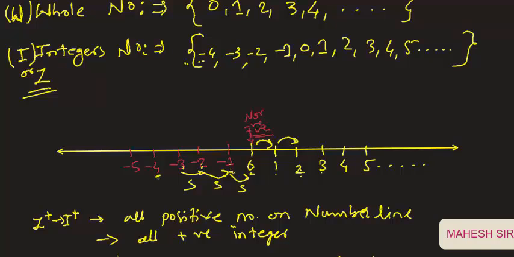So inversely we can say -5 is the predecessor of -4, and -4 is the predecessor of -3. -3 is the predecessor of -2. -2 is the predecessor of -1. So here -1 is the predecessor of 0.